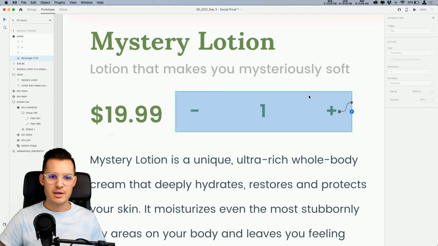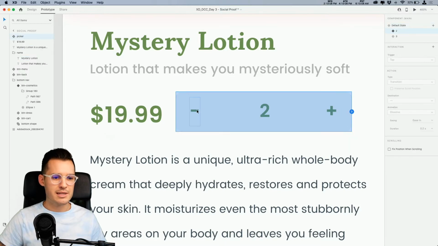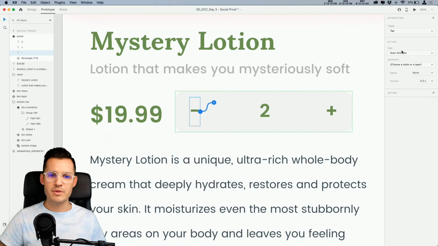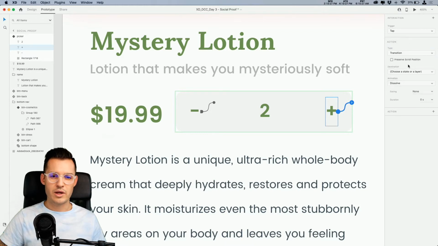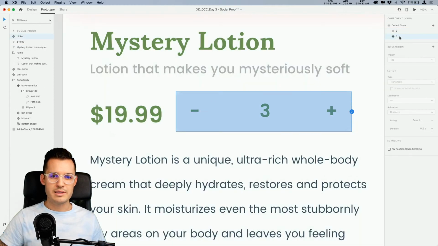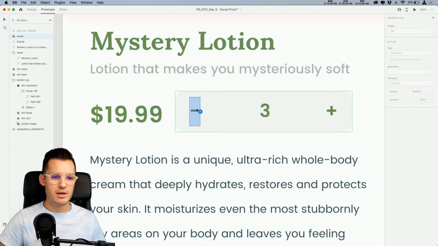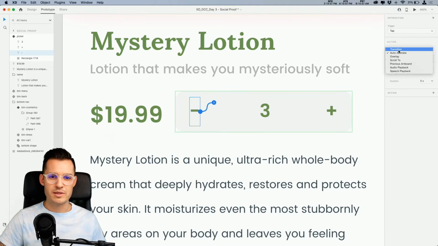With that said, I hit escape, and I can head back out to the state, choose state number 2, and do the same thing, except this time we want to tap, same thing, transition, head back to the default state with no easing. And again, I think we want it to be instantaneous, so 0 seconds on that one. Let's do the same thing here. Not overlay, transition to 3 and 0 seconds, okay? With our component selected, let's choose state number 3, and let's just head back to the previous screen. So again, transition to state number 2, none, and everything should work.